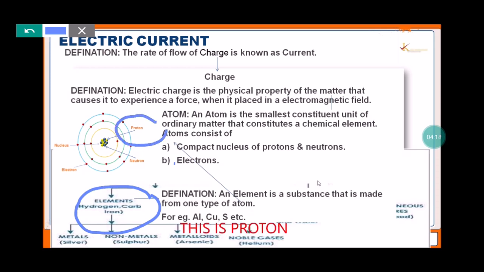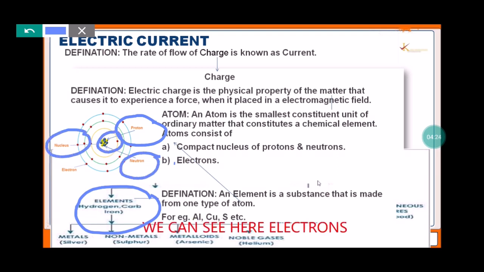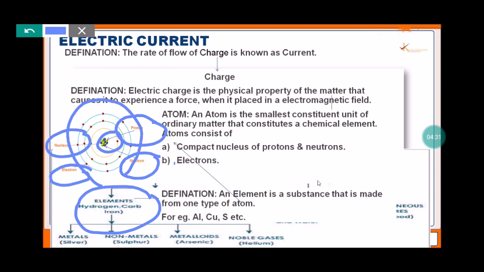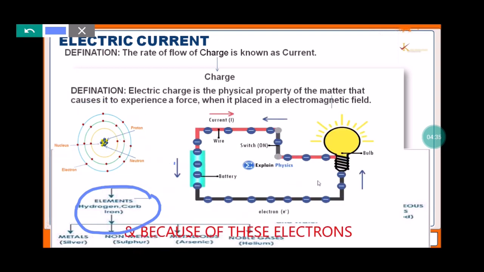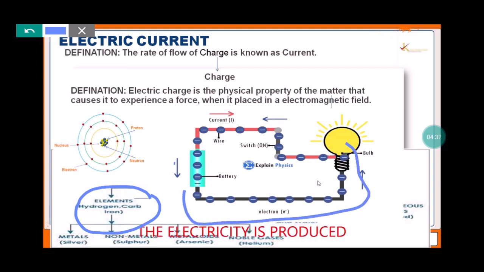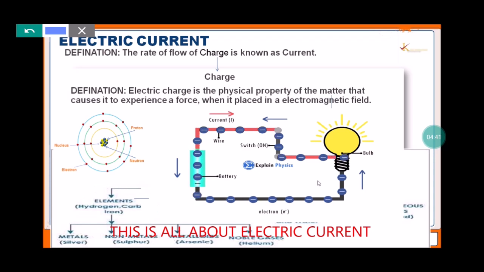This is a proton, this is a neutron, and together they form our nucleus. We can see here electrons are revolving around it. Now it is clear that electrons are flowing, and because of these electrons electricity is produced. This is all about electric current.